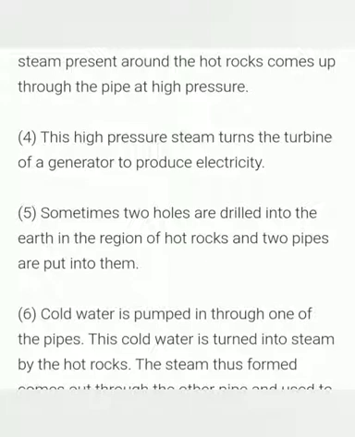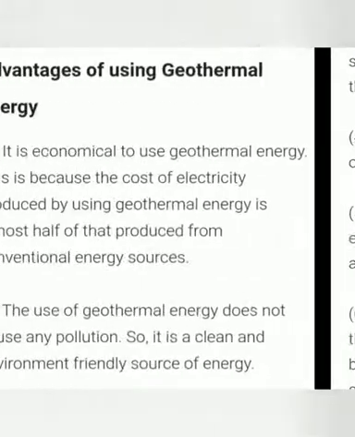This high pressure steam turns the turbine of a generator to produce electricity. Sometimes two holes are drilled into the earth in the region of hot rocks and two pipes are put into them. Cold water is pumped in through one of the pipes. The cold water is turned into steam by the hot rocks. The steam thus formed comes out through the other pipe and is used to generate electricity.